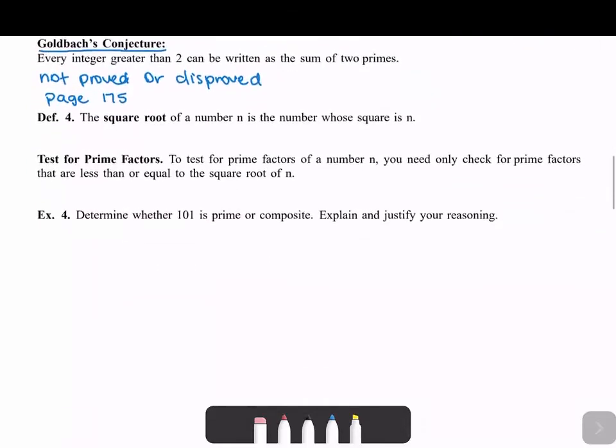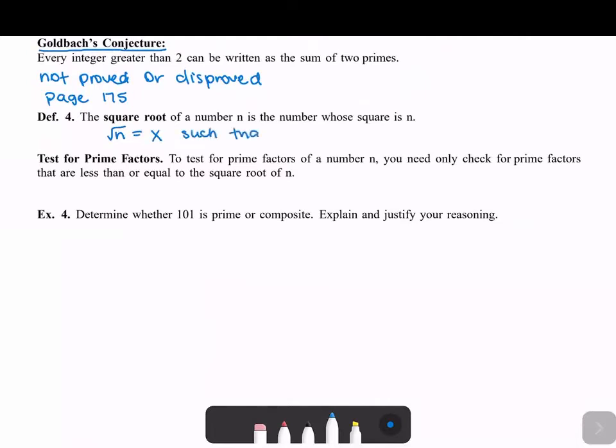Okay, so the next definition is square root. The square root of a number n is a number whose square is n. We can write this in math symbols. The square root of n is some number x where x squared gives us n. So the square root of n is a number x such that when we square x, we get n.